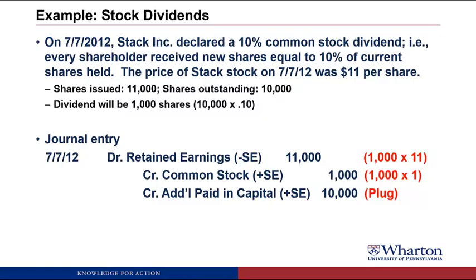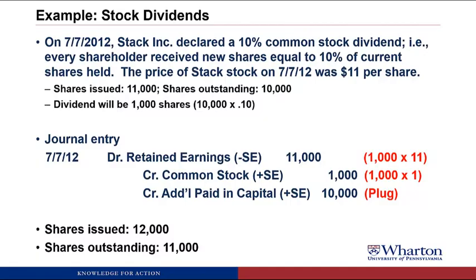So a stock dividend involves a new share issuance, so we do both common stock and APIC. That adds 1,000 shares to our shares issued, which now go up to 12,000, and now there are 11,000 shares outstanding, with still 1,000 shares held in treasury.